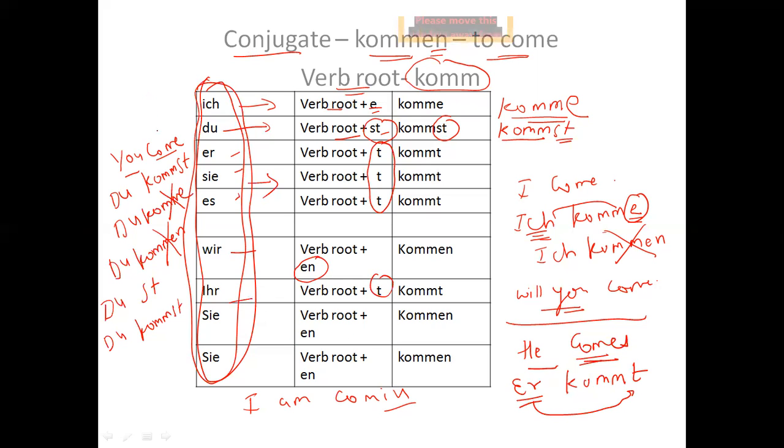Similarly here, it says wir, and then en ending, ihr, then t ending, sie, then en ending. Now let me give you a few sentences. Please translate these sentences as homework. She comes, then we come, and then one more sentence, they come, right? I'm giving you these three sentences as homework, so you need to translate these three sentences, right?